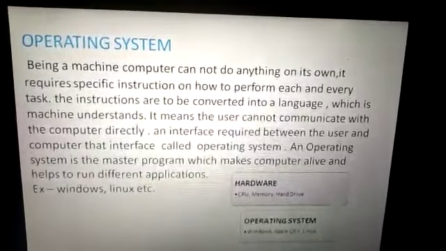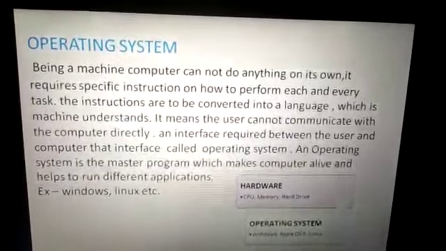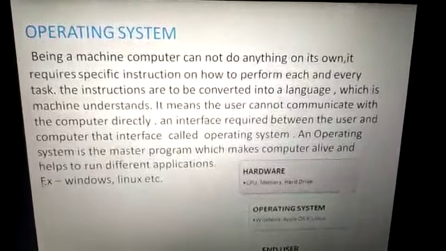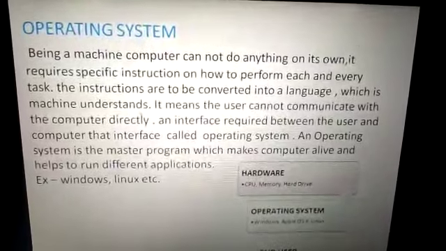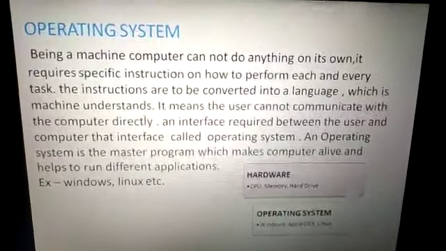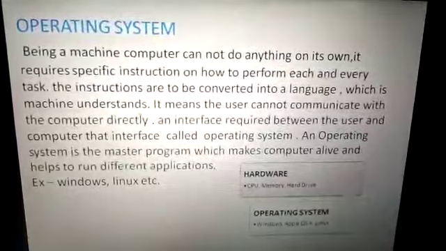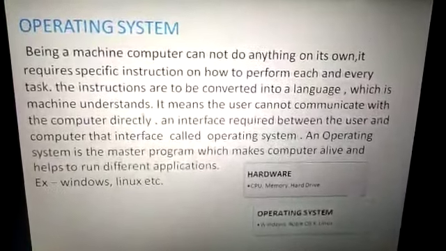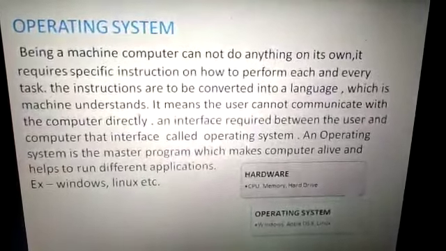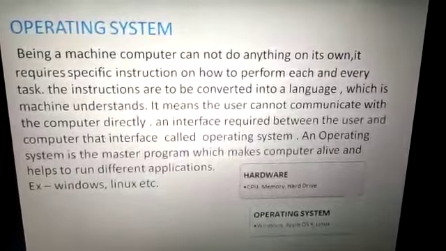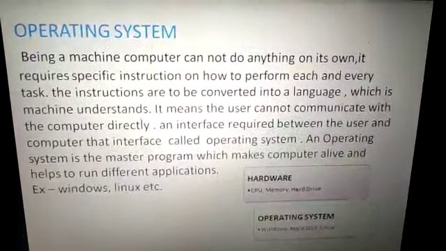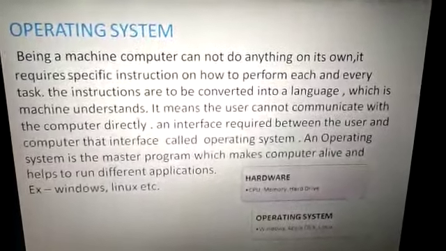Operating system. Being a machine, a computer cannot do anything on its own. It requires specific instruction on how to perform each and every task. The instructions are to be converted into a language which the machine understands. It means the user cannot communicate with the computer directly. An interface is required between the user and the computer. That interface is called the operating system.